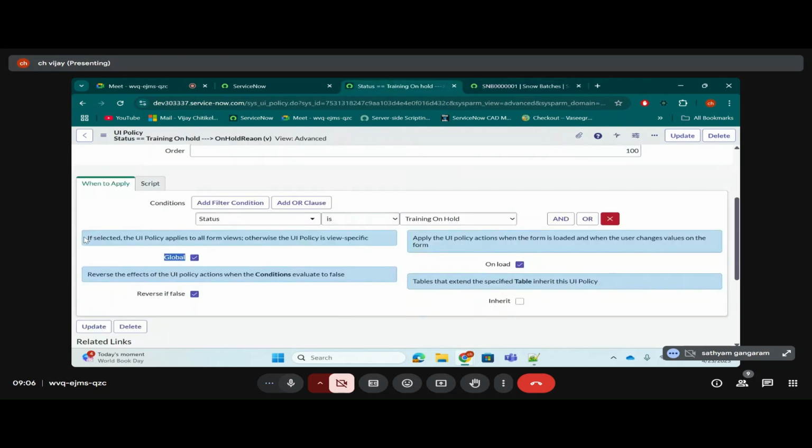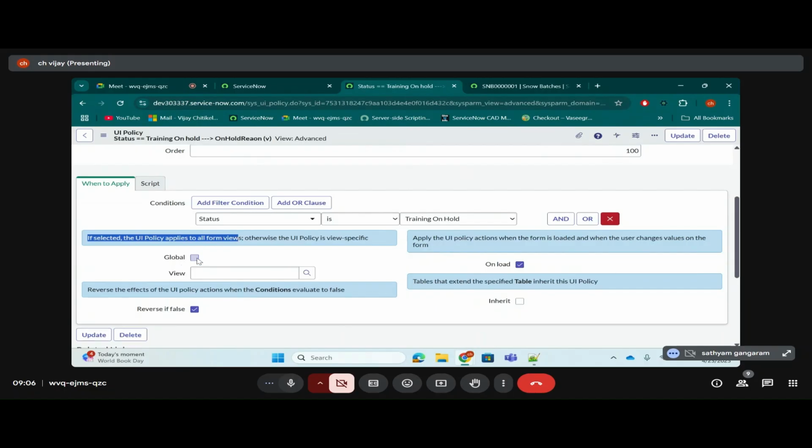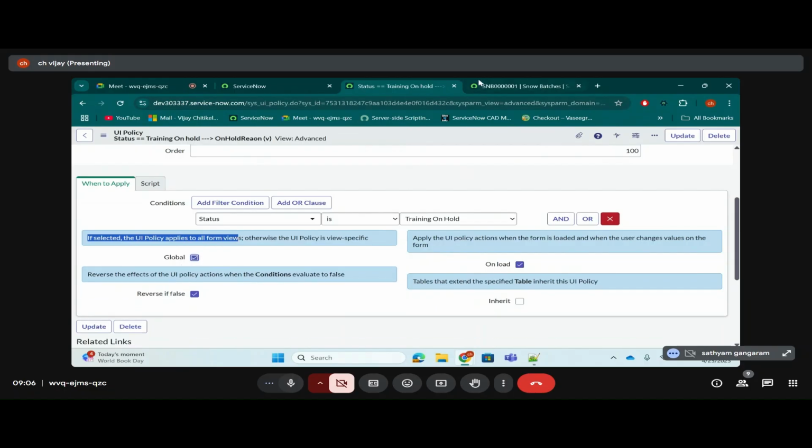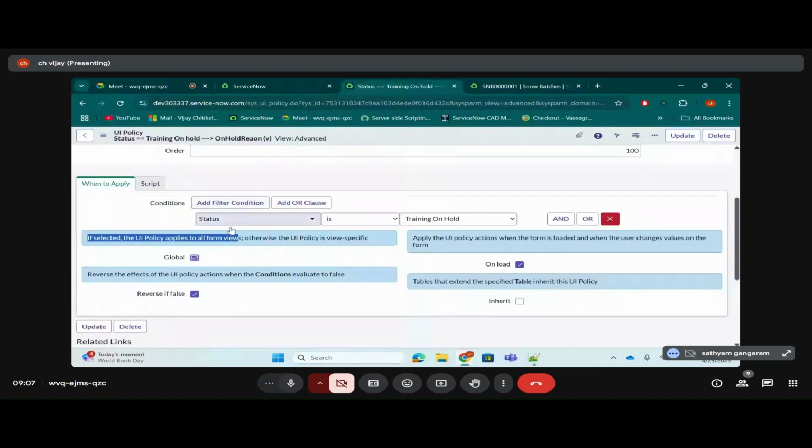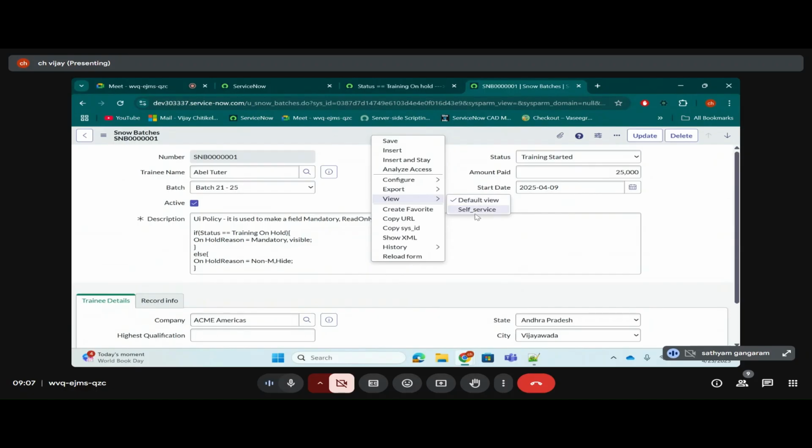So what this is telling, if this global checkbox is checked to true, no matter how many views you are having within the form, you can have 10 views or 20 views, this UI policy will run on all the views. If this global checkbox is checked to true, how many ever views are there, this UI policy will be applicable on all the views. Is it clear? This part is clear for everyone. If this global checkbox is checked to true, it will be applicable to all the form views.